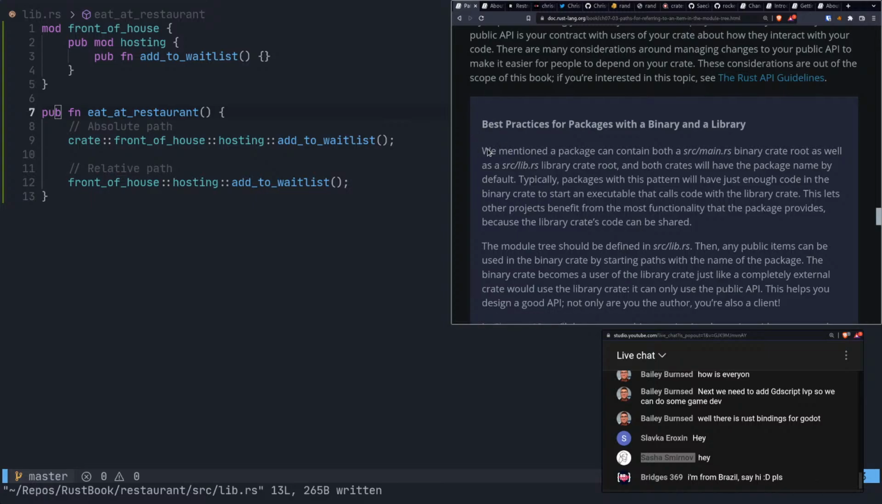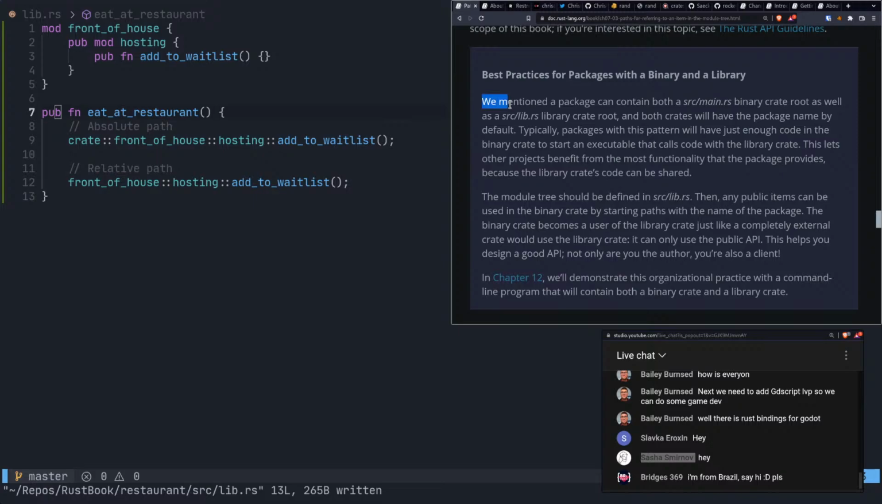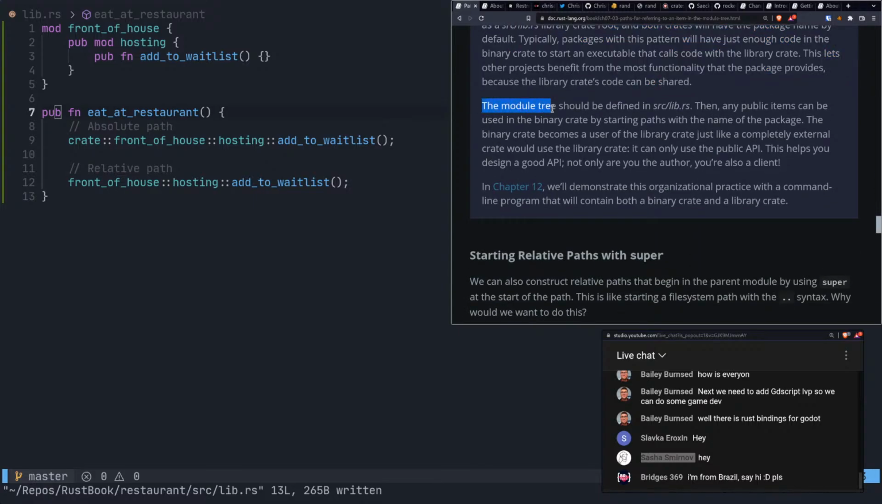We mentioned a package can contain both. Yeah, I might as well read this, I guess, because it's in purple. We mentioned a package can contain both a main.rs binary crate root as well as a library crate root, and both crates will have the package name by default. Typically, packages with this pattern will have just enough code in the binary crate to start an executable that calls code with the library crate. This lets other projects benefit from the most functionality that the package provides because the library crate's code can be shared. Okay, the module tree should be defined in this.